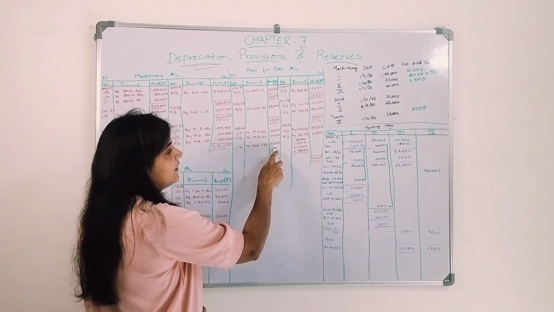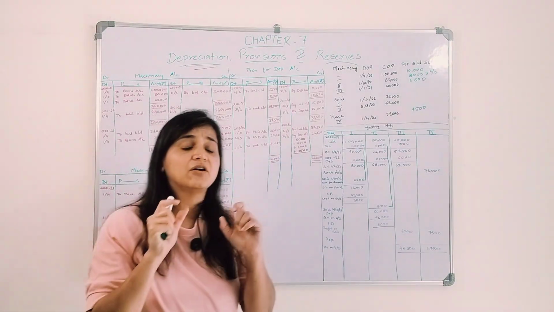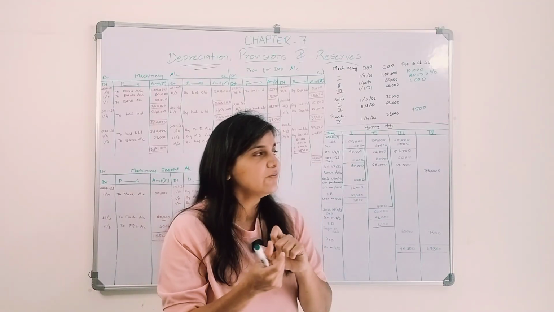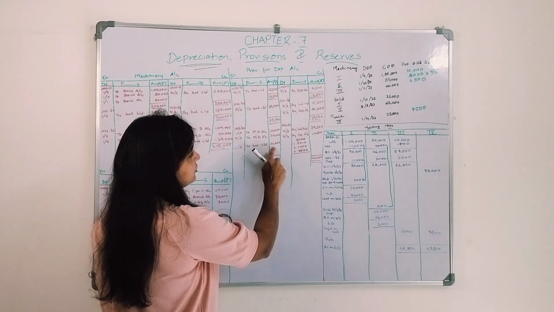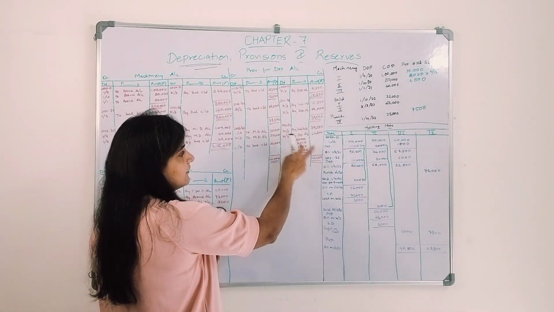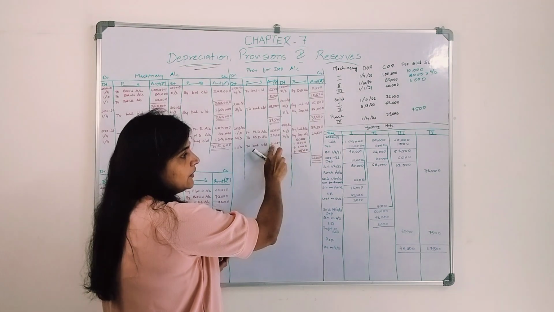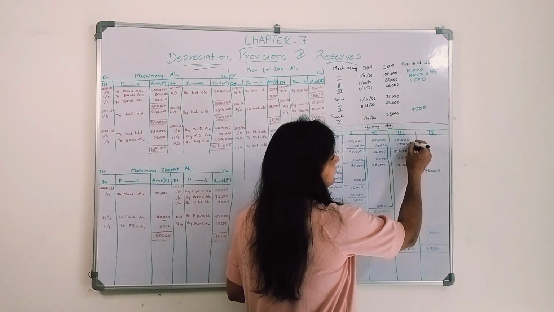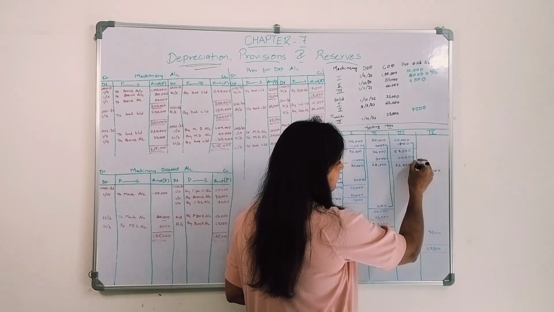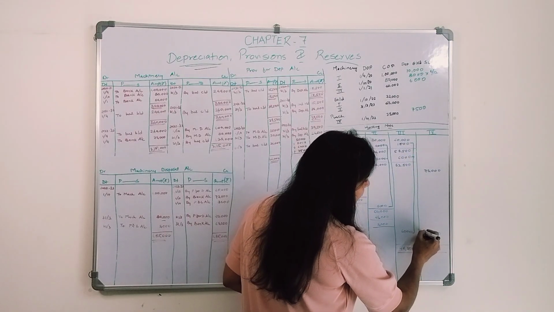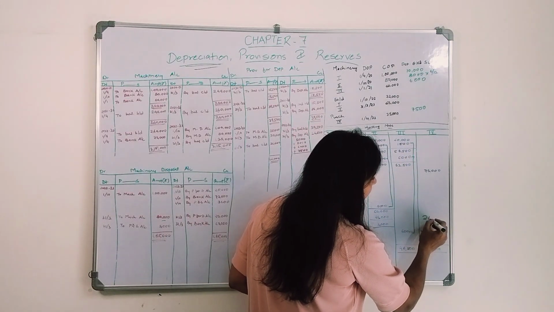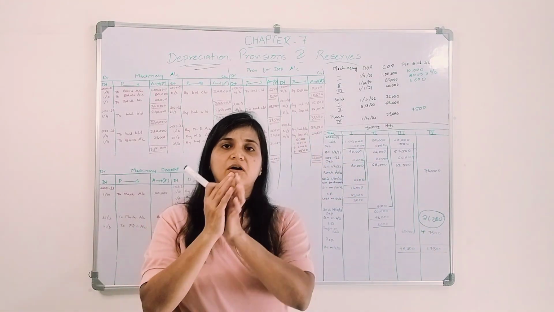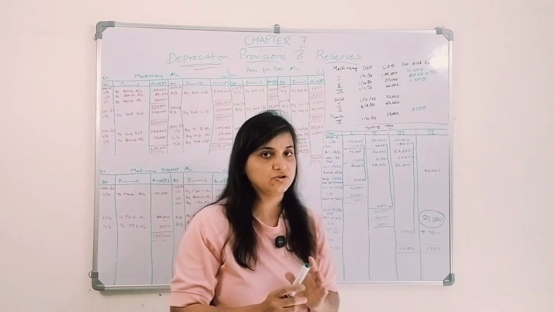Okay, now I will carry forward this balance. How much balance I am left with? I'll be left with the balance of the third machinery and fourth machinery. If you want to cross verify, first do the total. You will get to know that it has a credit balance 21,000. If you want to cross verify, add this amount 1,500 plus 6,000 plus 6,000 plus 7,500, it will be 21,000, because this is the accumulated depreciation of the third machinery and the fourth machinery.